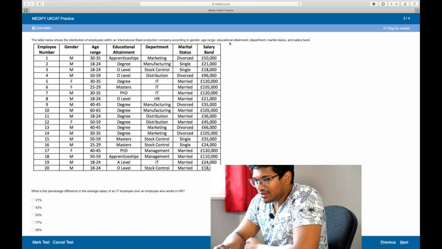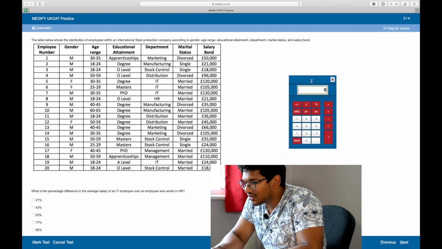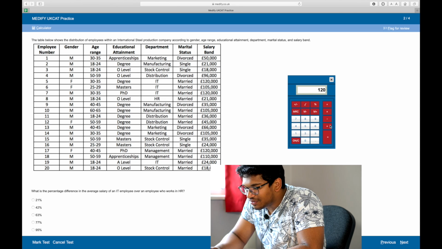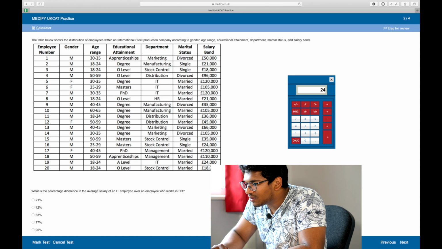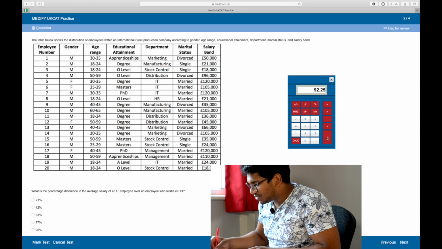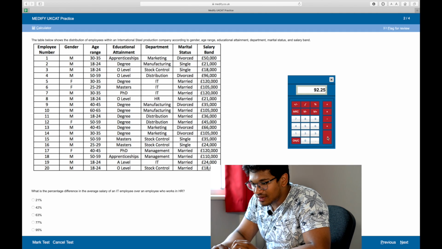What is the percentage difference between the average IT salary and the HR salary? Okay, so IT salary, the average salary of an IT employee, gosh. This is going to be a hard one. Okay, it's not hard, but we're going to work it out. So 120,000 plus 105 plus 120 again, plus, then we've got one more down here, 24,000 equals, we divide that by 4. That gives us the average IT salary, which is £92,250.